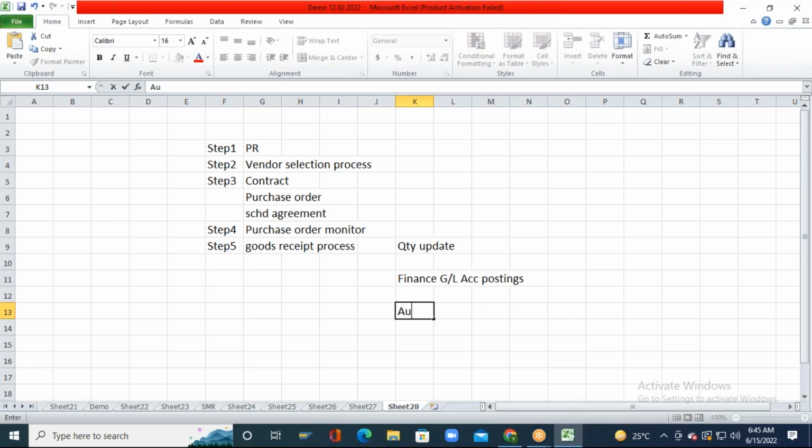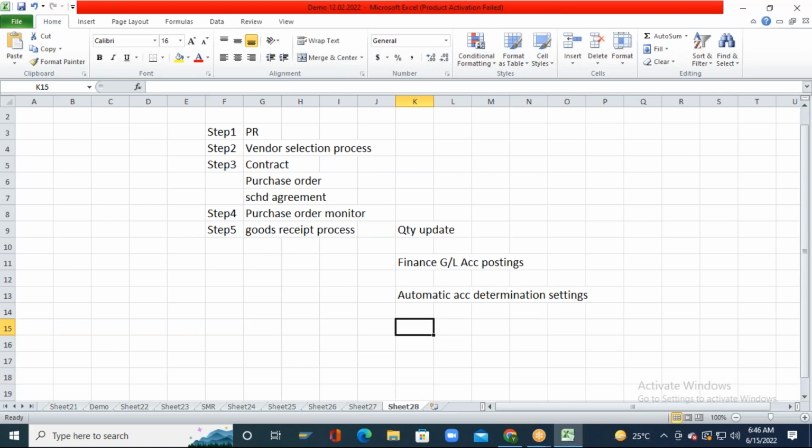So what are automatic account determination settings and how do we need to configure these things? Automatic account determination settings will be done with the help of the finance team.